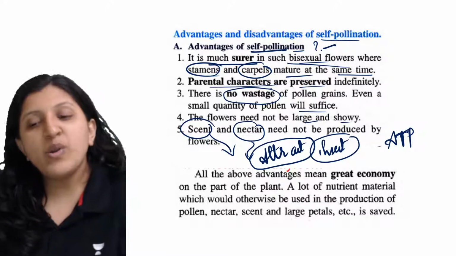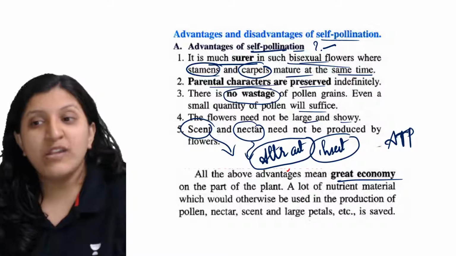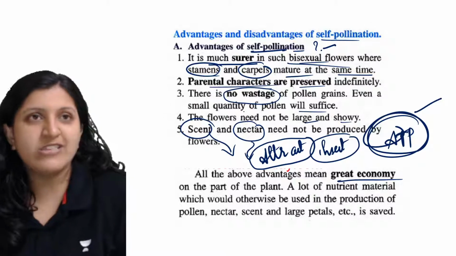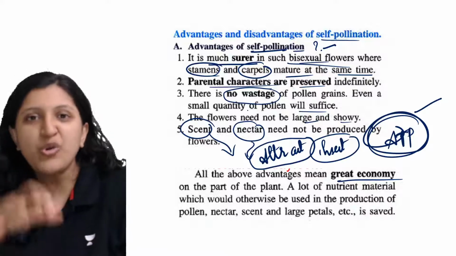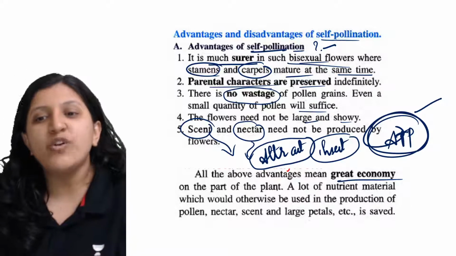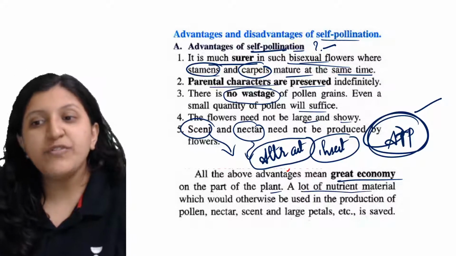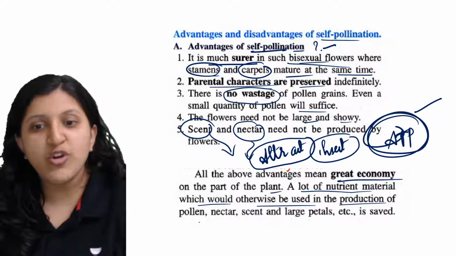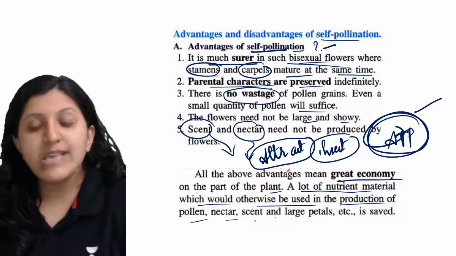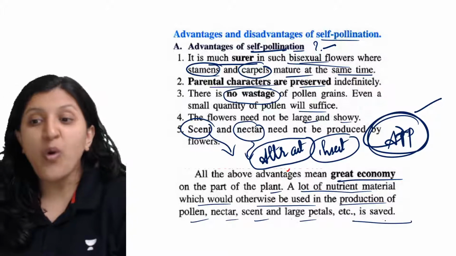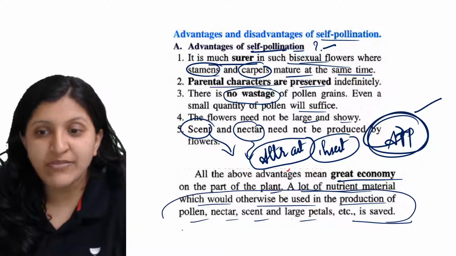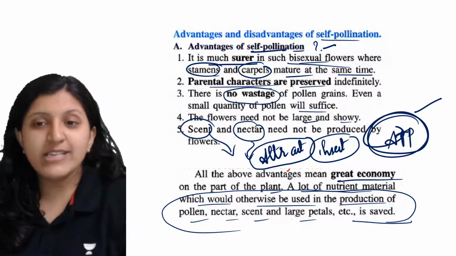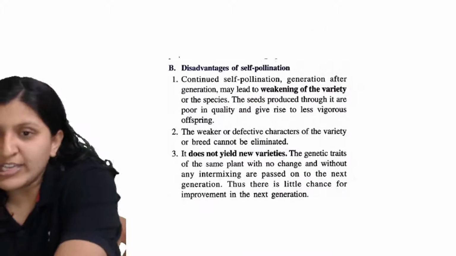Now all the above advantages mean great economy, because there is a lot of energy conservation, a storage of energy on the part of the plant. A lot of nutrient material which would otherwise be used in the production of pollen, nectar, scent, large petals, etc. is saved. All the nutrients and all the energy are being saved. So that is the advantage of this one.